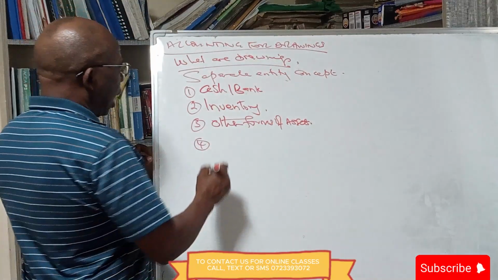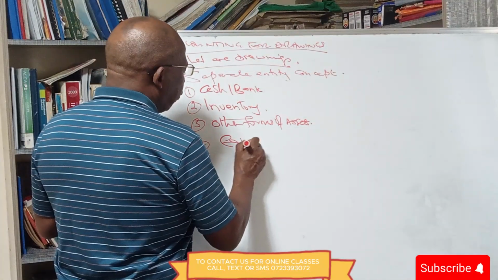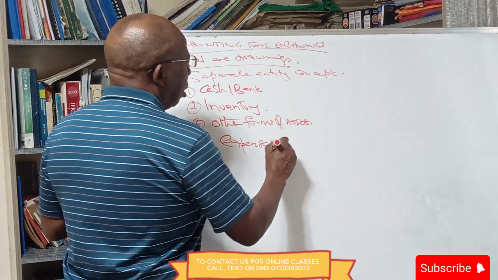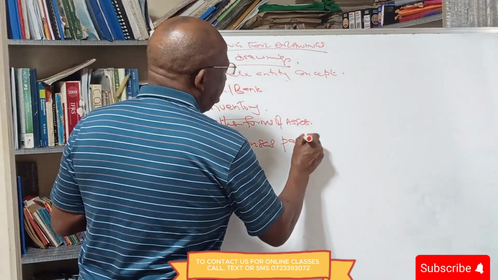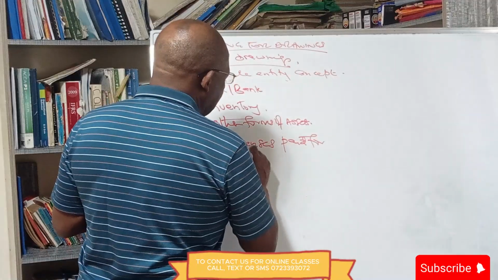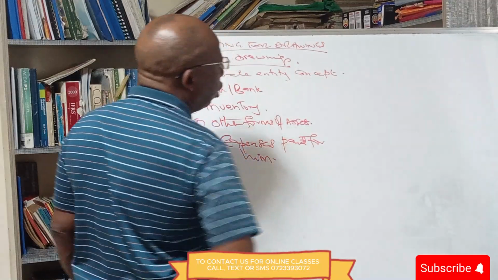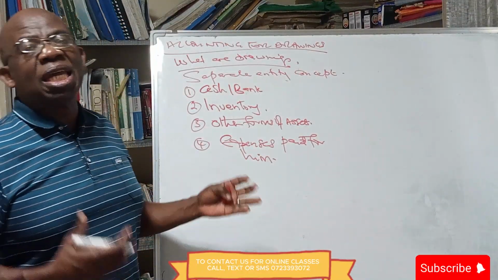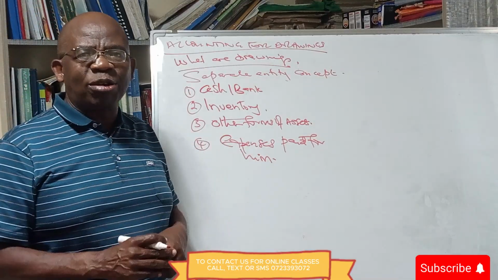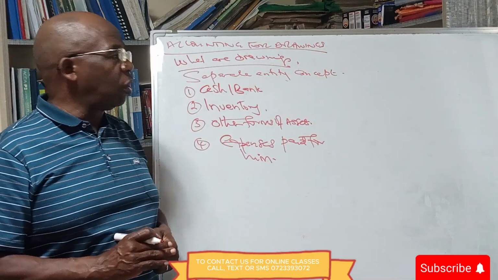Or the owner could have expenses paid for him. When we are paying rent for our building, we may end up even paying the rent of the owner's house.